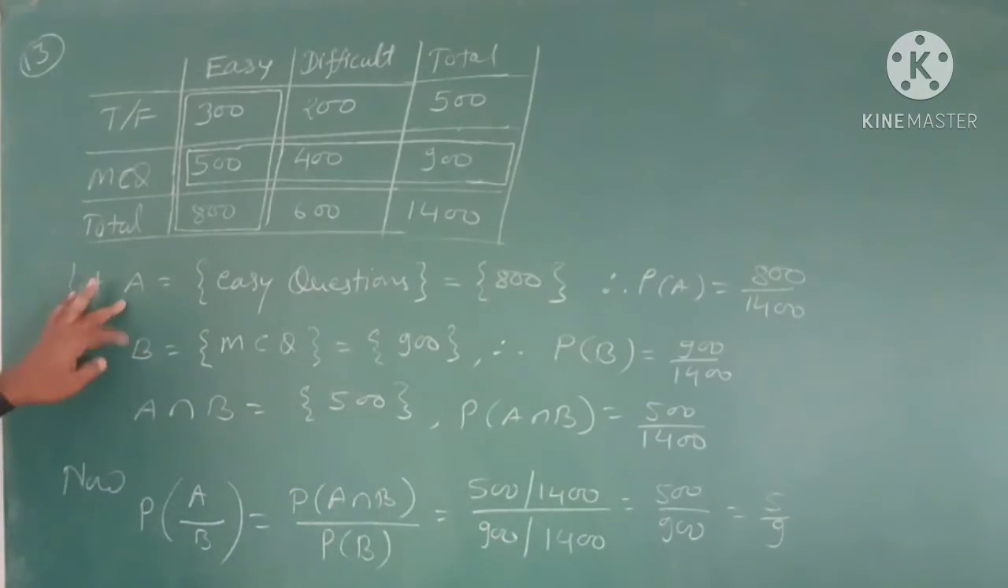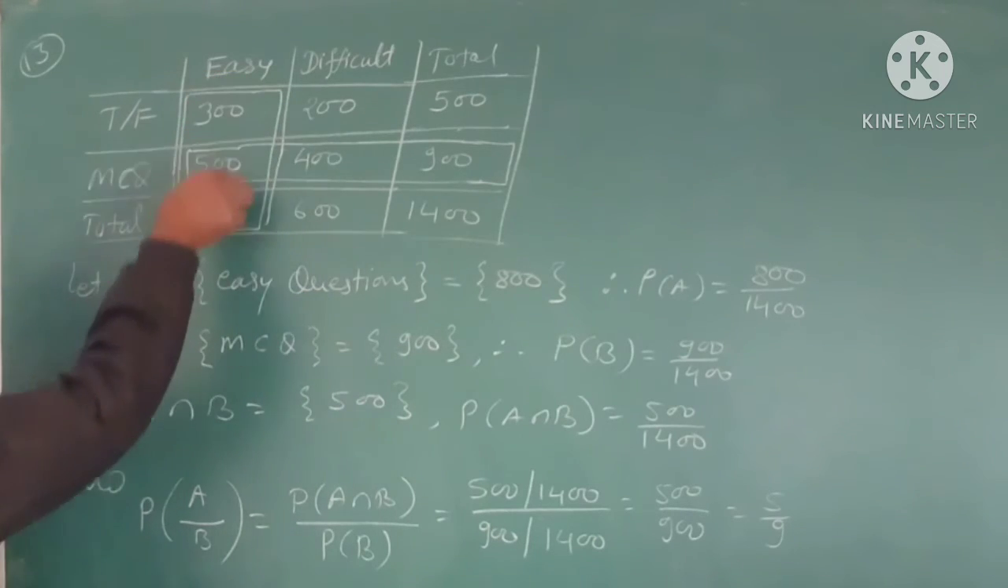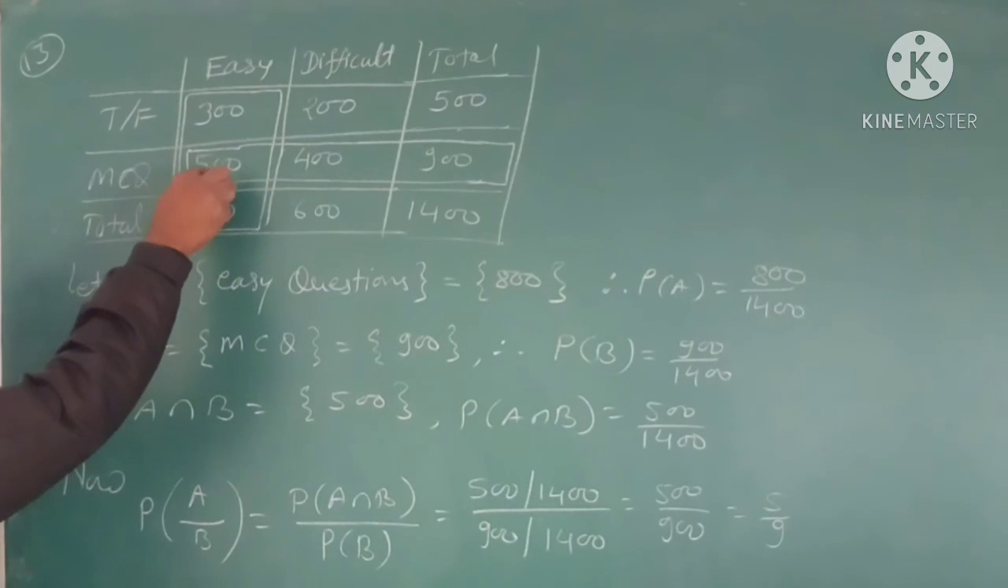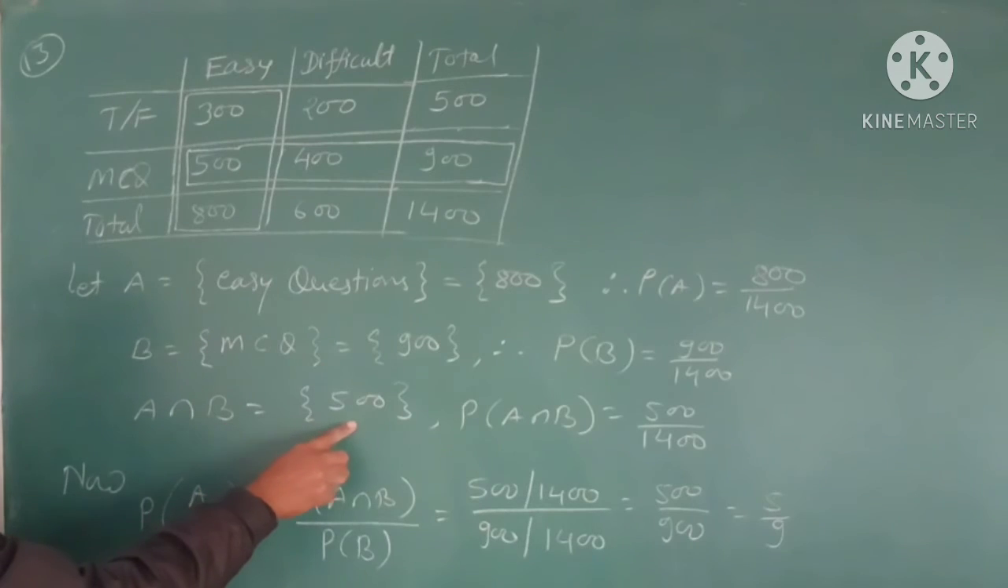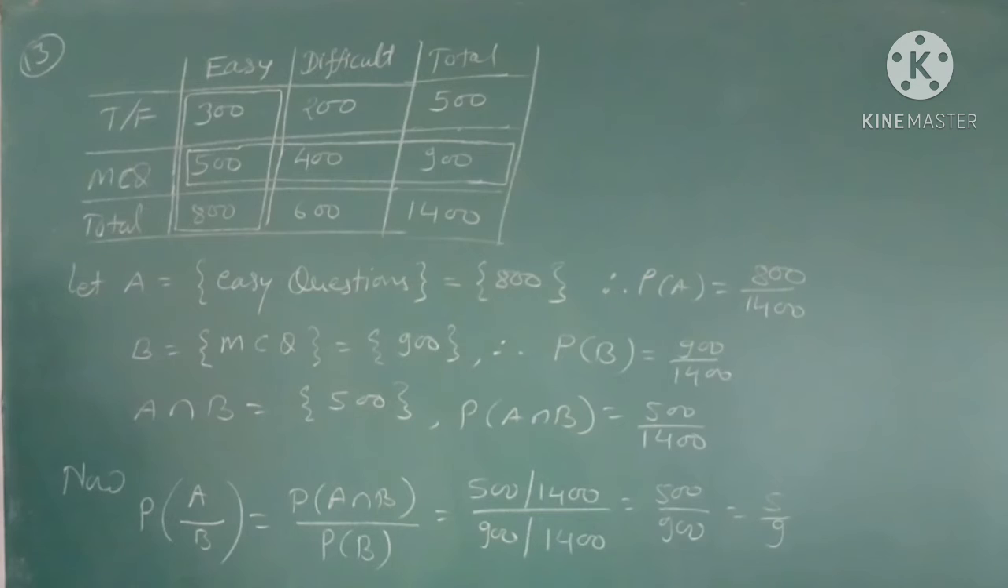So the common part of A and B. This is the MCQ and this is the easy question. So the common part is only 500. So A intersection B is only 500 questions. So its probability is 500 upon 1400. Now our target is we have to find the probability of A.